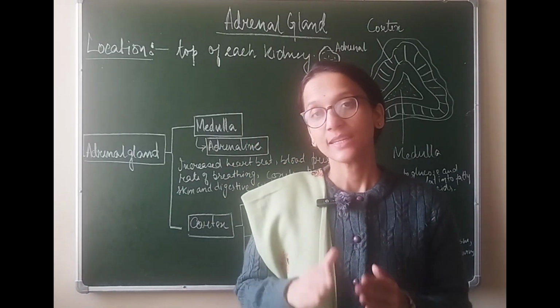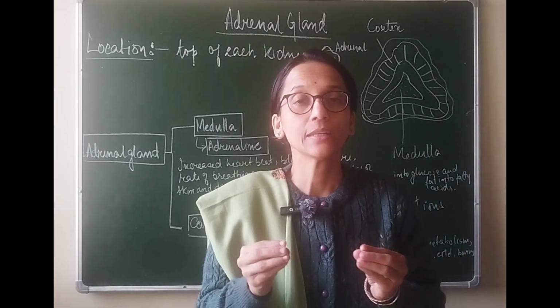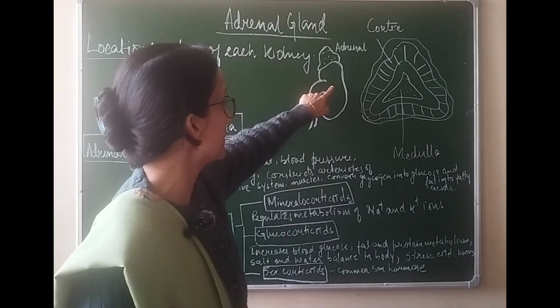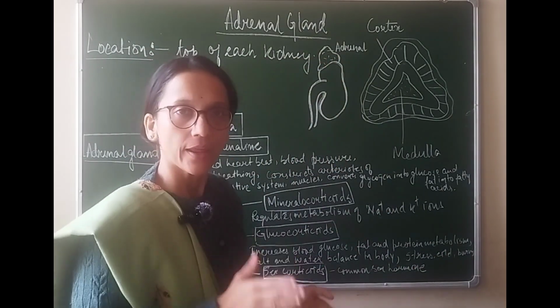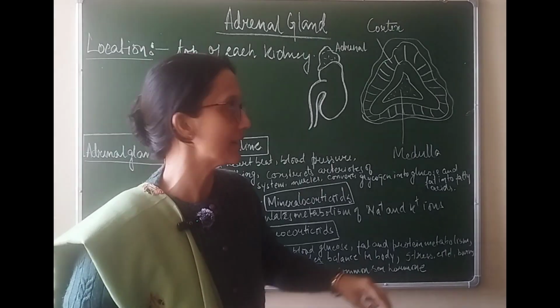Now the next gland is the adrenal gland. Where is it located? It is located right above the kidney. So if this is the kidney, here is the adrenal gland. And when we take a section of this gland, we find it has two parts.